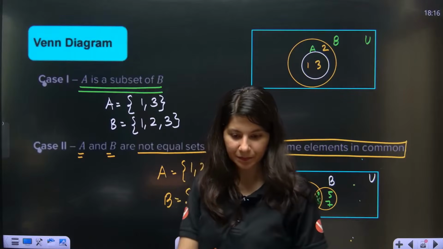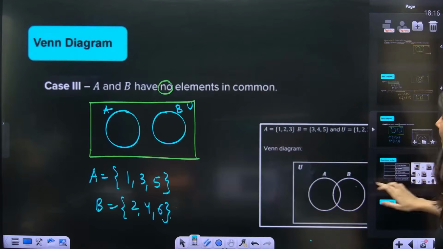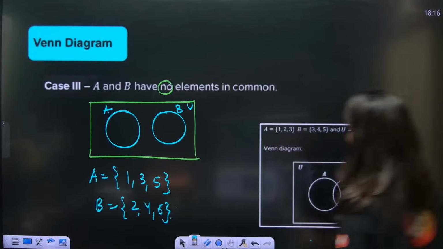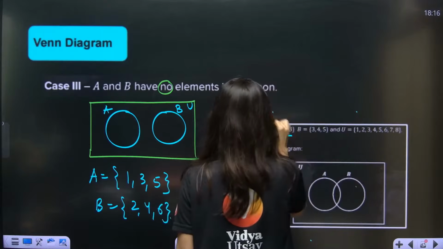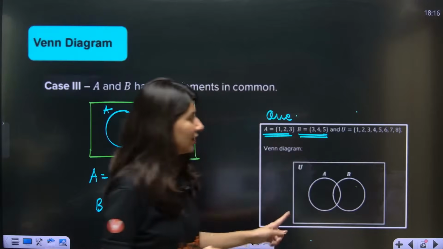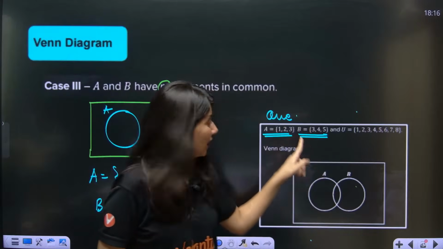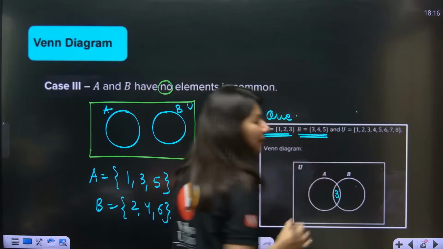Perfect. Okay. All right. Now let us talk about this. See, let me draw the Venn diagram. A set is 1, 2, 3. B set, this is a different question altogether. B set is 3, 4, 5. Okay, so 1, 2, 3 and 3, 4, 5. So can you see this is the diagram? 3 will come in the middle.